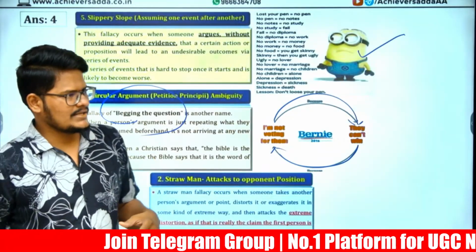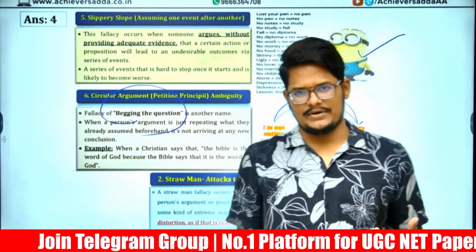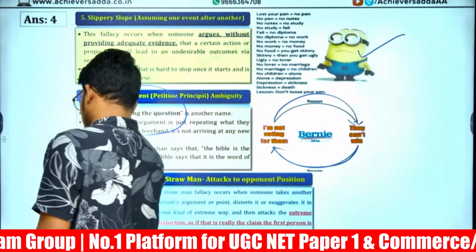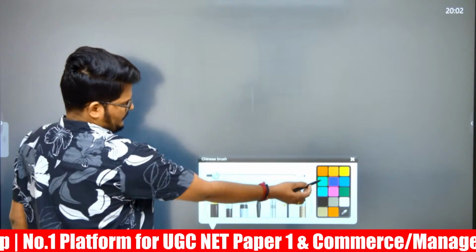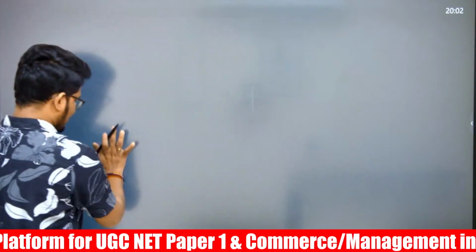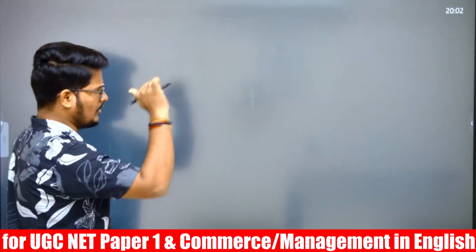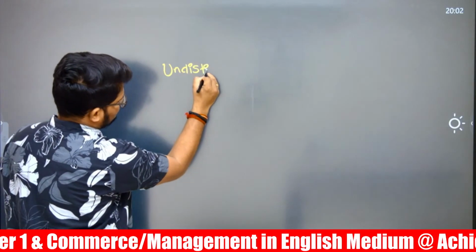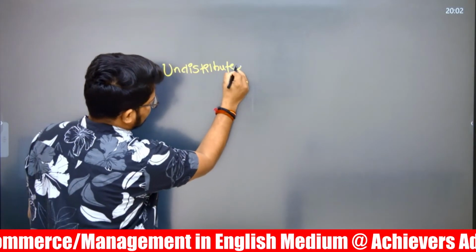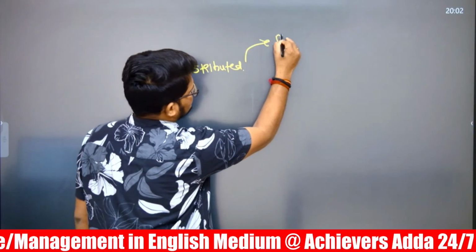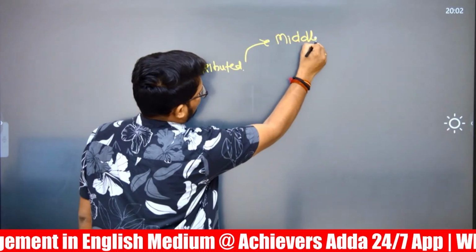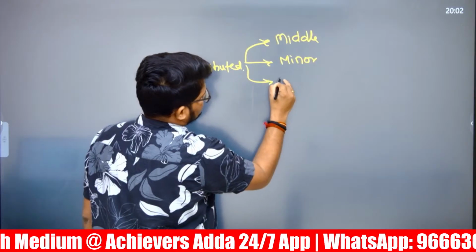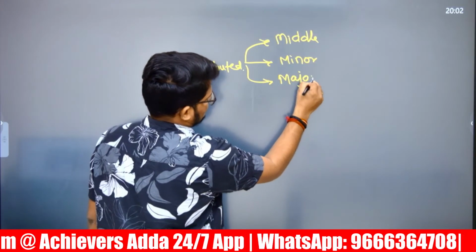Next, strawman fallacy is attacking the position of a person. And there are 2 to 3 fallacies I will tell you which can possibly be asked. For tomorrow's examination, kindly go through the 4 important fallacies. Undistributed, these are formal fallacies. Undistributed middle term related, or undistributed minor term fallacy, or undistributed major term fallacy.